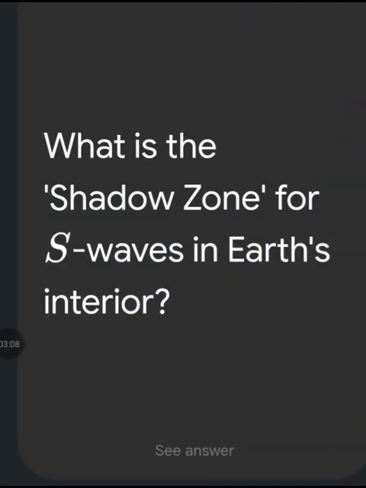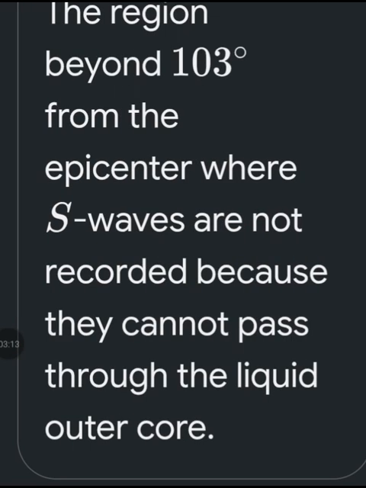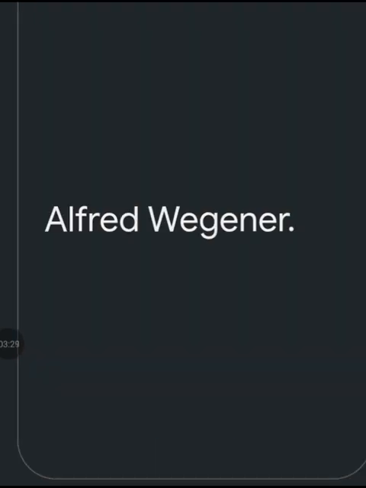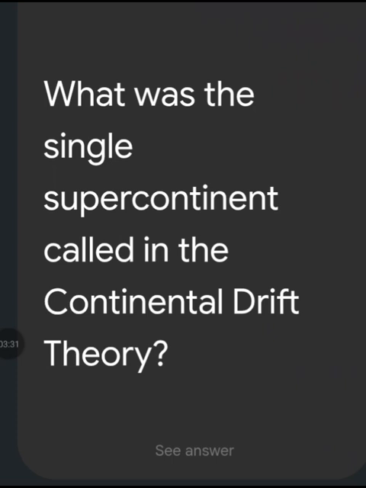What is the shadow zone for S waves in Earth's interior? The region beyond 103 degrees from the epicenter where S waves are not recorded because they cannot pass through the liquid outer core. Who proposed the continental drift theory? Alfred Wegener. What was the single supercontinent called in the continental drift theory?